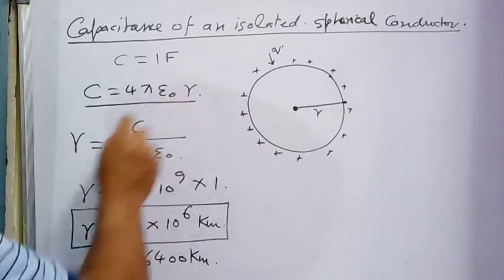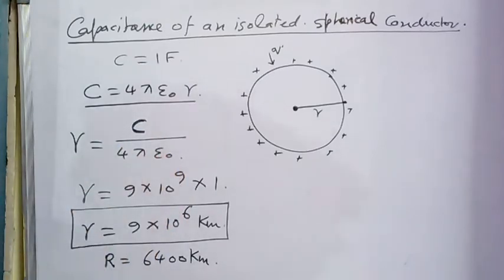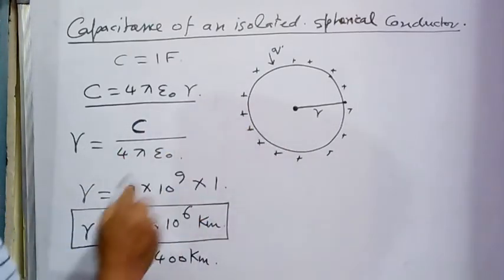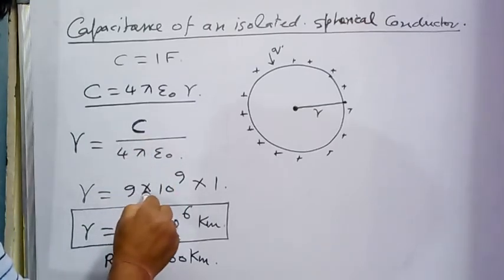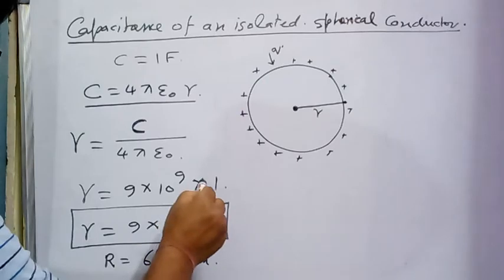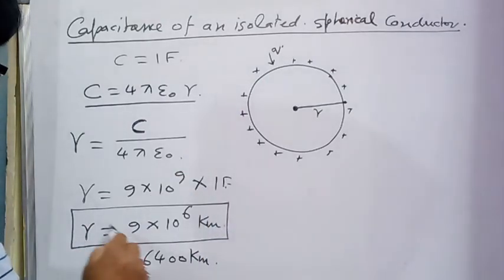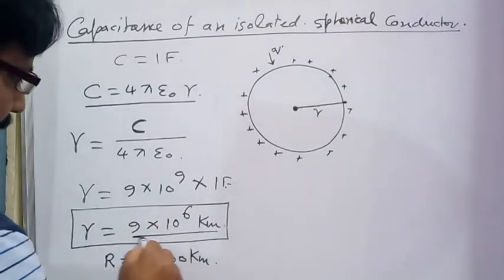If we solve for radius, R is going to be capacitance divided by 4 pi epsilon naught. So the radius of the conductor is going to be the value of the constant 1 by 4 pi epsilon naught, that is 9 into 10 to power 9, multiplied by capacitance, that is 1 farad. The radius of the conductor is going to be 9 into 10 to power 6 kilometer.